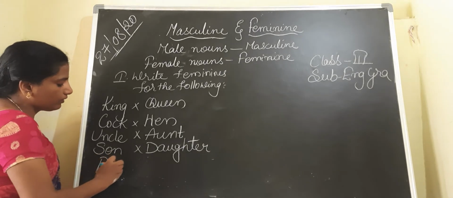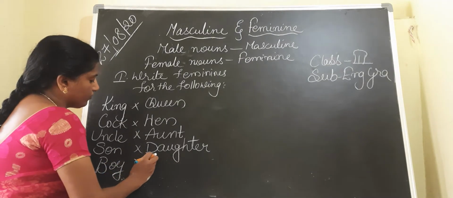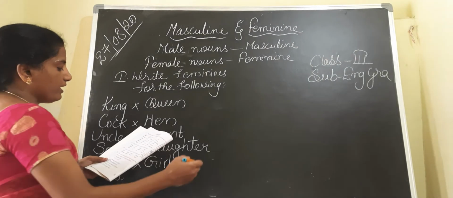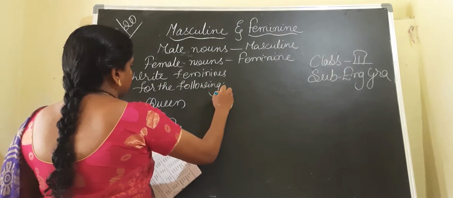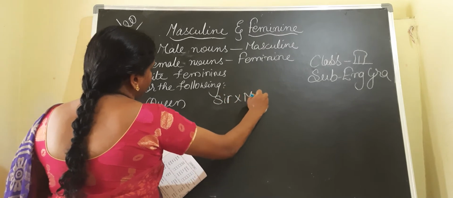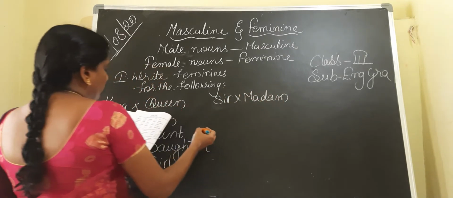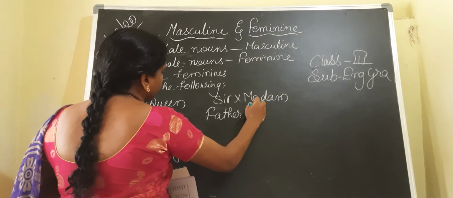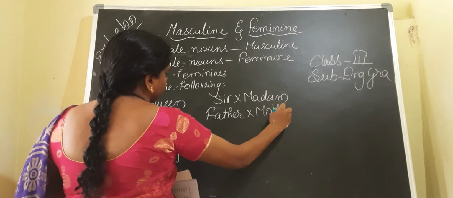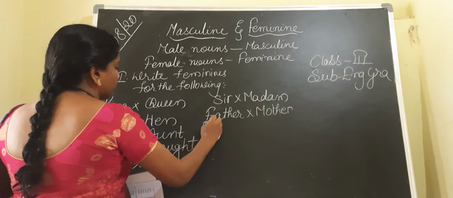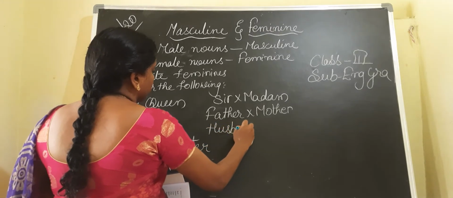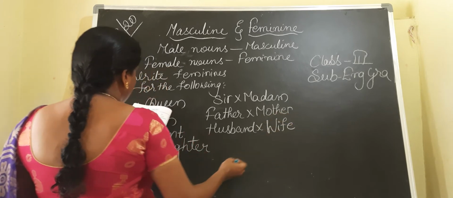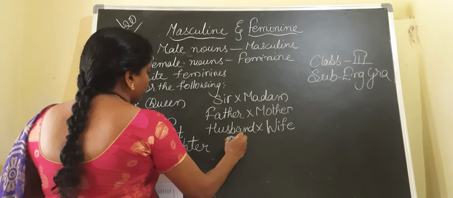Boy. What is the feminine gender for boy? Easily you can write girl. Next, sir. Madam. Next, children, father. Mother. Father, feminine gender, mother. Okay. Next, children, husband. Husband, feminine gender, wife. Next, children, fox. Feminine gender.